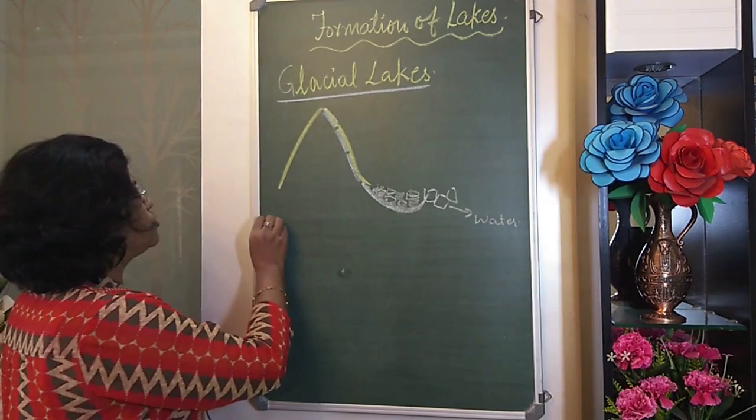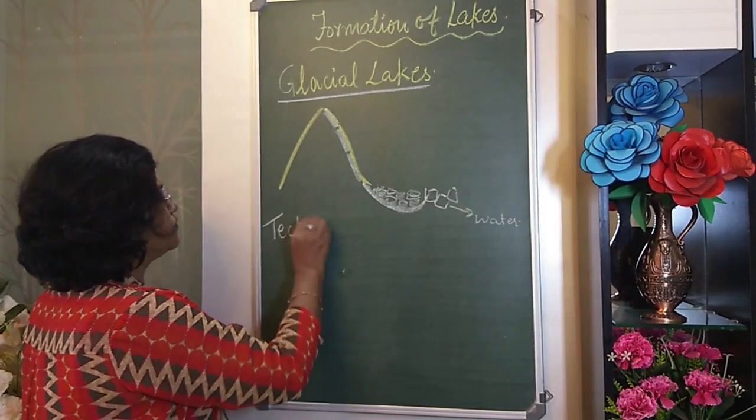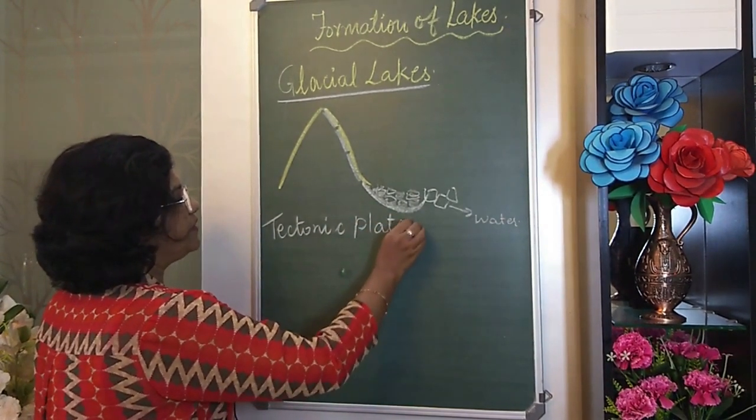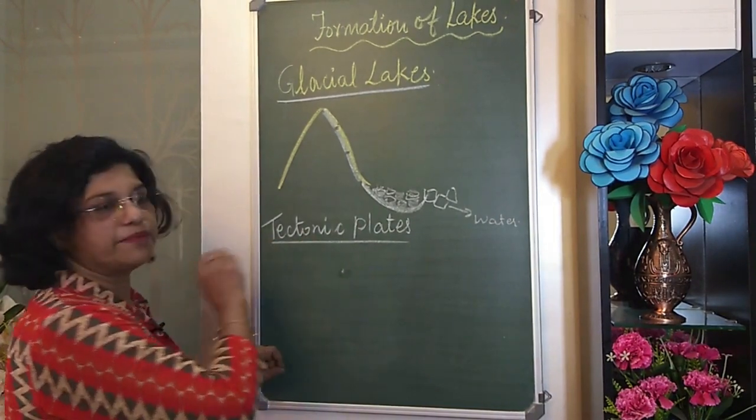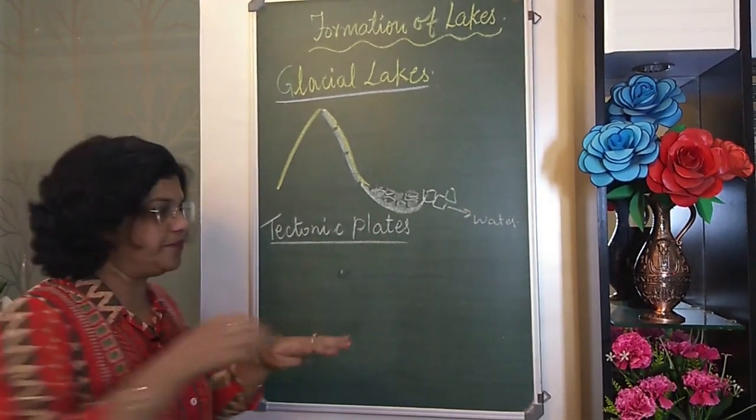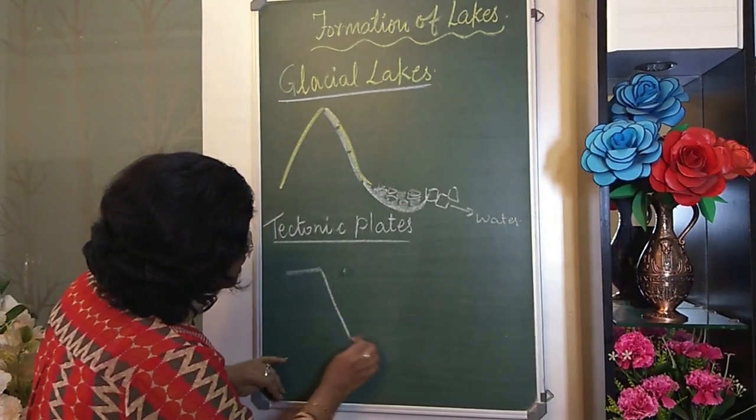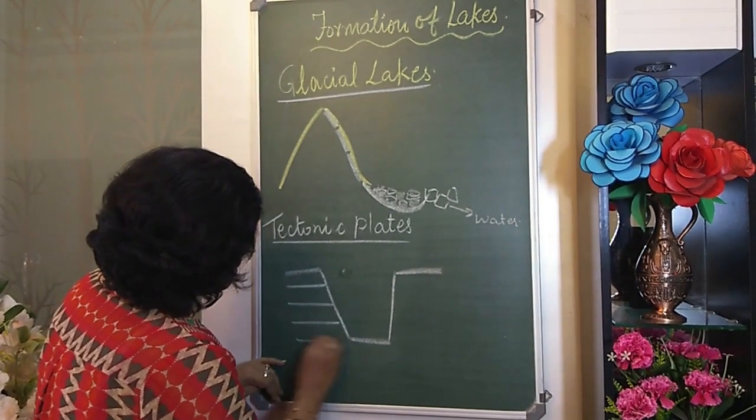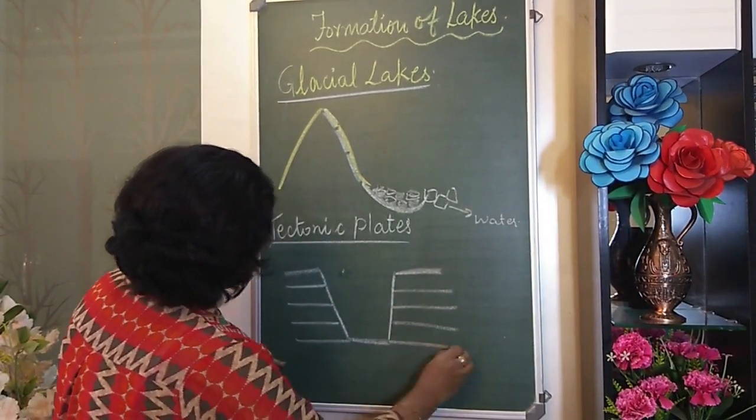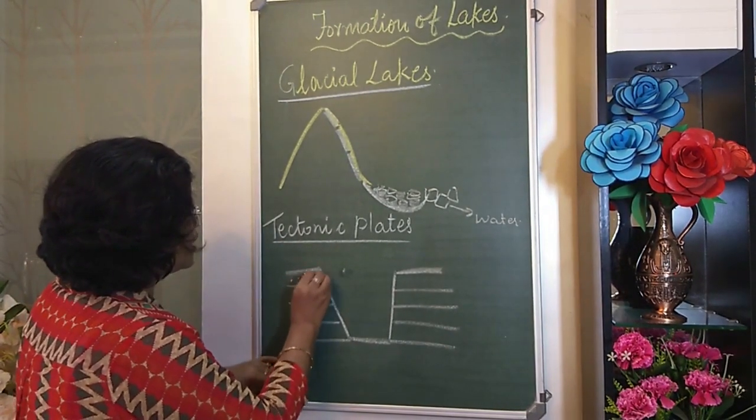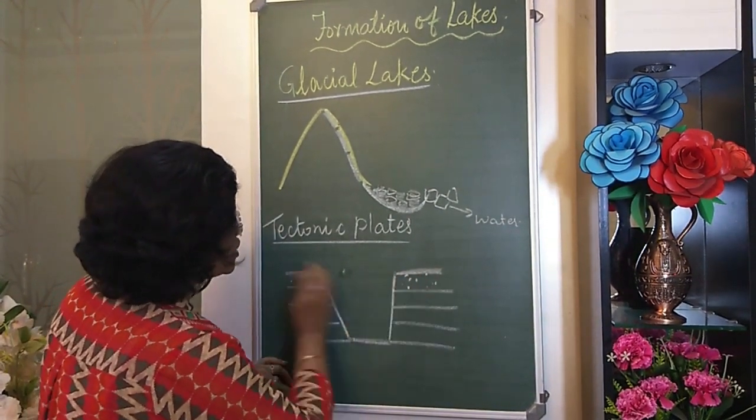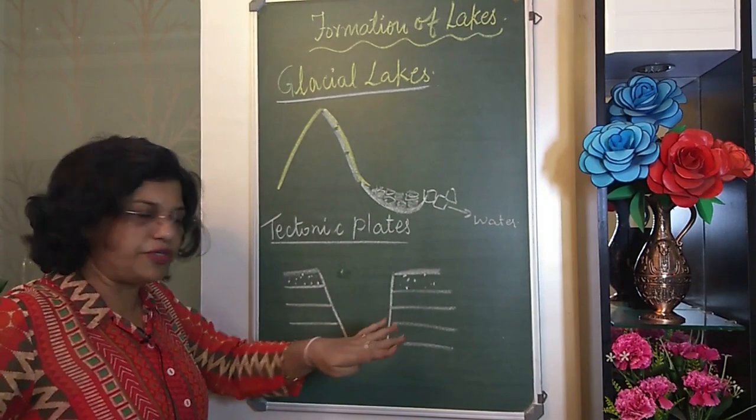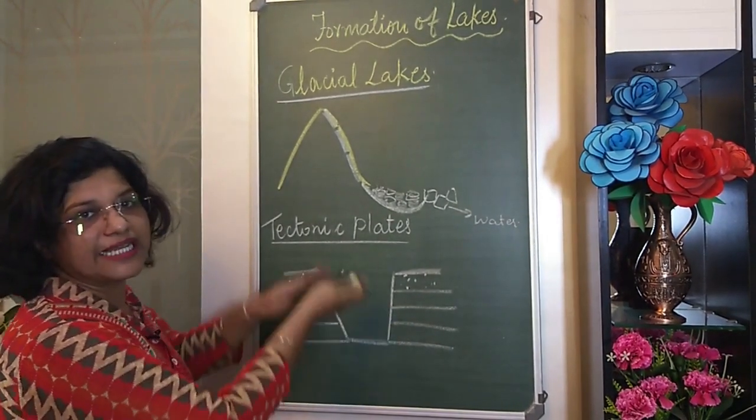Another is the tectonic plate movement. Lakes formed by tectonic plate movement. Tectonic plates we have learned in the previous chapter, children. This happens when two plates move away from each other. When two plates move away from each other, children, this kind of a block mountain is formed. Suppose here we are having one kind of a rock. This was once upon a time one layer, but due to the movement of the plates away from each other, the central plate has subsided down.